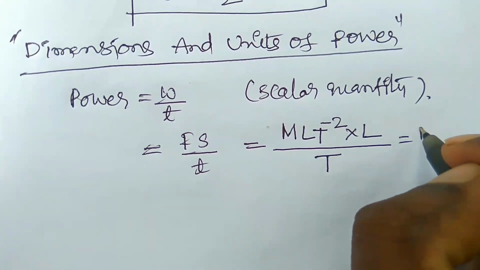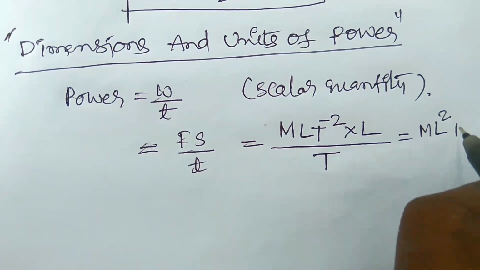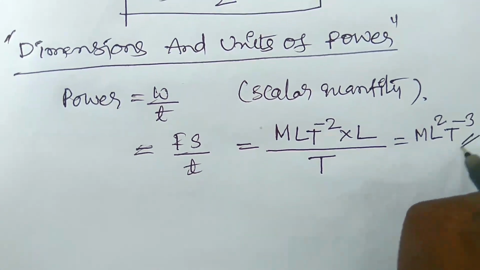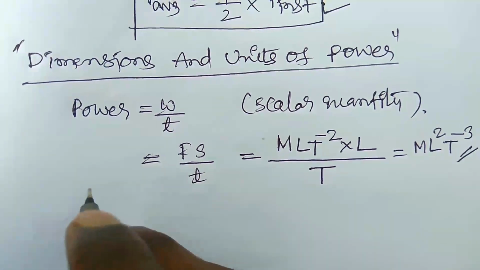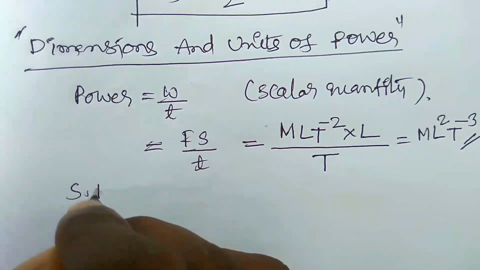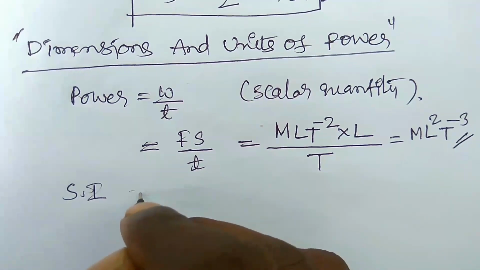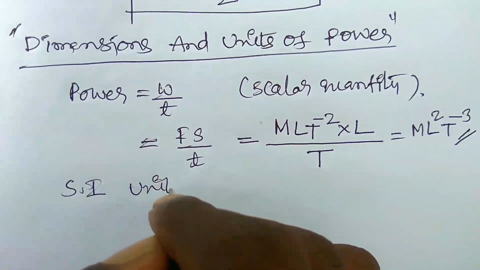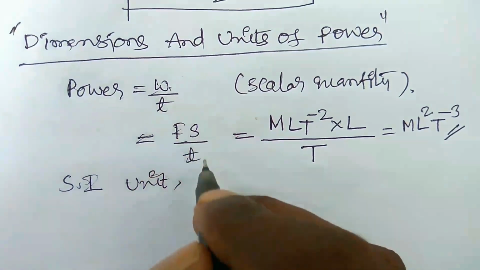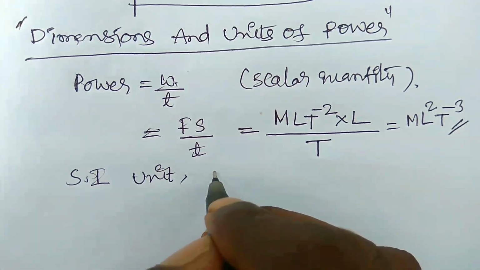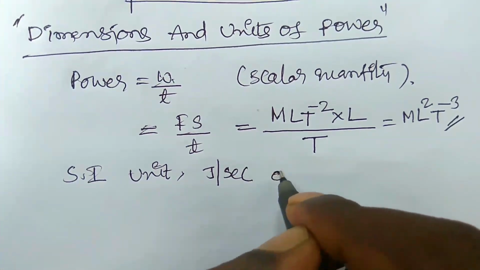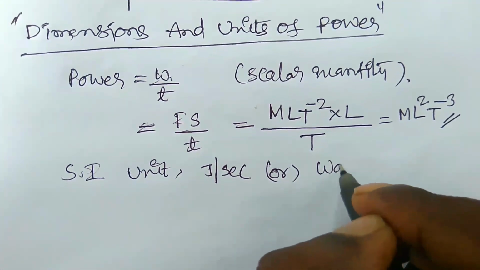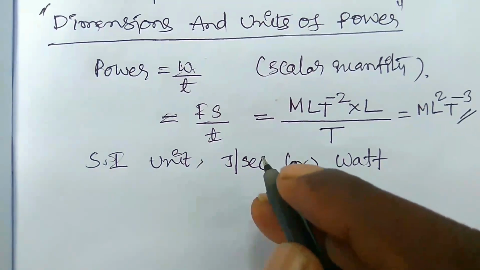So here it is m l2 t minus 3. This is the dimension formula for power. The SI unit of power is joule by second, or joule per second, or simply watt.